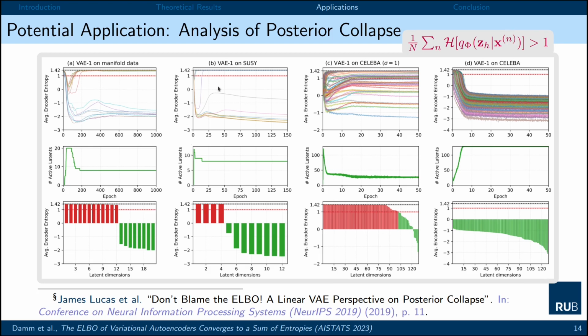The same also goes for the SUSY dataset, where we have also an idea about the intrinsic dimensionality of the data. We would like to strengthen the point that this measurement only relies on the variances of the encoder and, if learnable, the prior variances. So in this sense, the result also carries over to situations where we restrict the decoder variance to some suboptimal parameters, as it's often observed in practice.